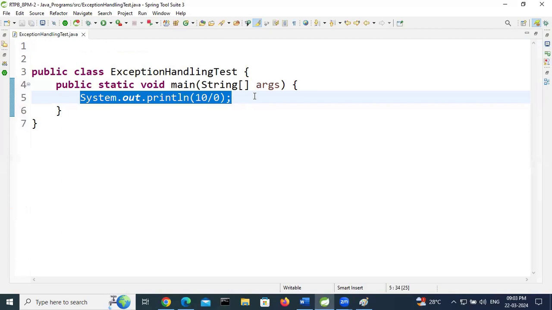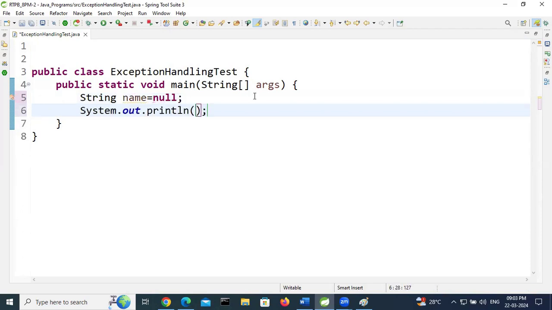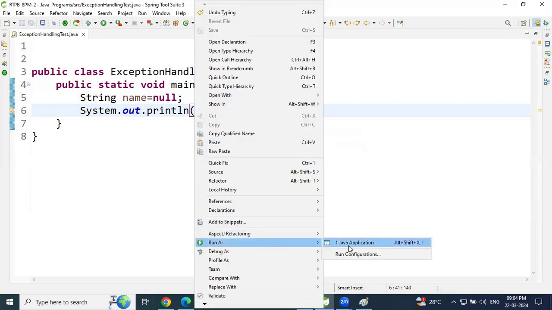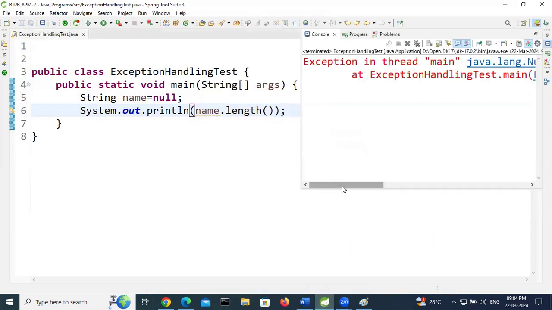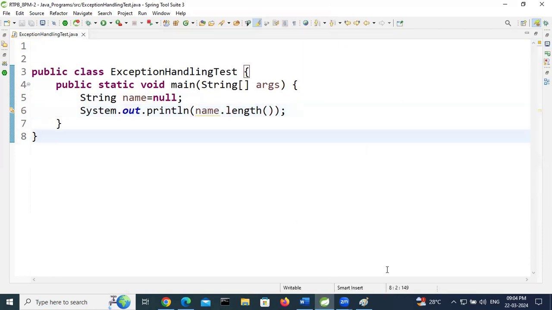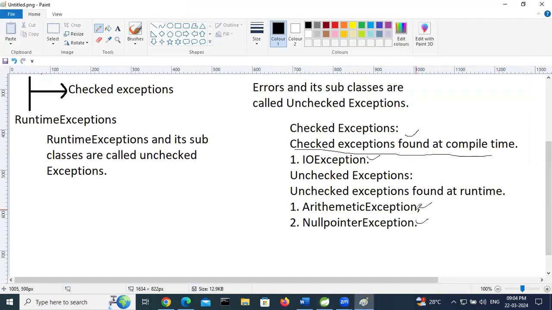Another example: suppose String name is equal to null, and System.out.println(name.length()). Run as Java application. Here we got a NullPointerException. That means ArithmeticException and NullPointerException are unchecked exceptions. Unchecked exceptions are found at runtime.